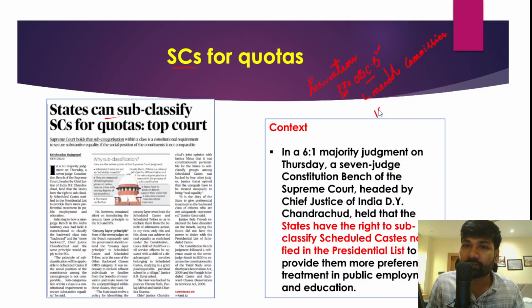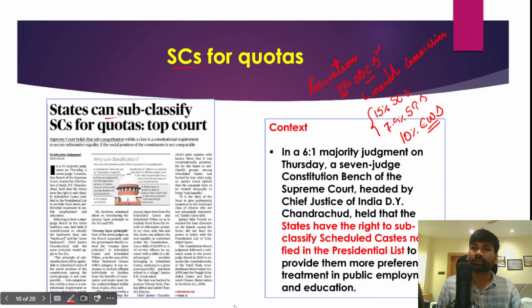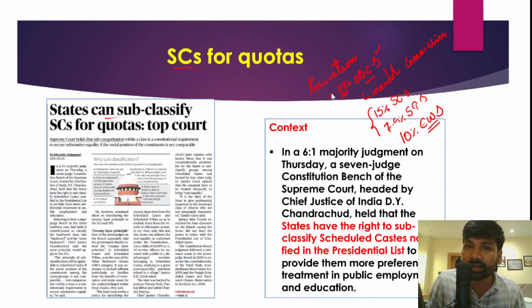And similarly, 15% of the reservation was given to the scheduled castes, and even 7.5% of the reservation was being given to the scheduled tribes. Right, so this is the reservation pie, and apart from that, 10% of the reservation is also being given to the economically weaker sections as well. However, there has been an increasing demand to subcategorize OBCs, because OBCs doesn't mean it is a homogeneous caste.